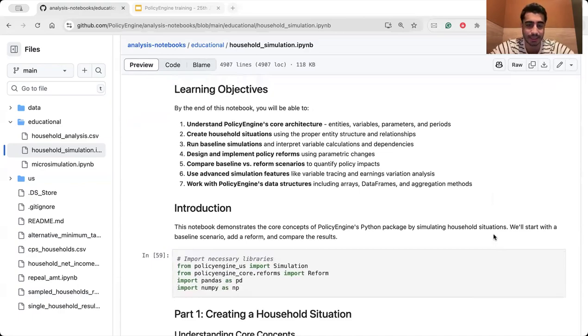Before I start, I want to say the code that I'm showing you is from PolicyEngine US. You can see the first command of the introduction is from policyengine_us import Simulation. You can find a duality here between PolicyEngine US and PolicyEngine UK. Every piece of code that you are seeing here is applicable to PolicyEngine UK as well.